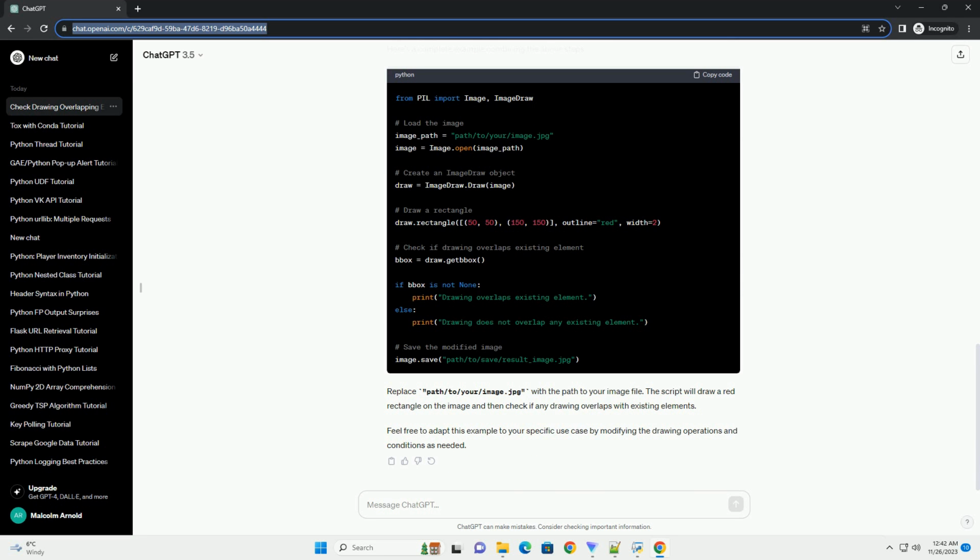Replace path/to/your/image.jpg with the path to your image file. The script will draw a red rectangle on the image and then check if any drawing overlaps with existing elements. Feel free to adapt this example to your specific use case by modifying the drawing operations and conditions as needed.